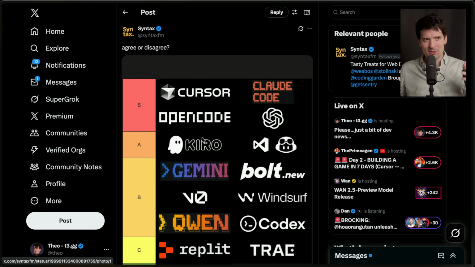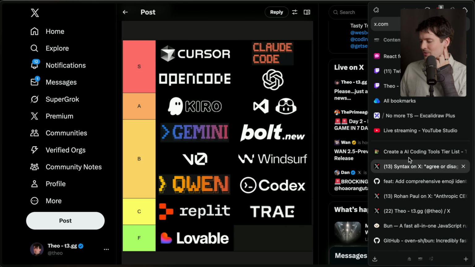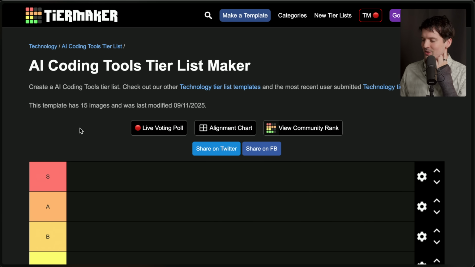And that also seems to be what the syntax guys think. They put up a tier list where they ranked all the different vibe coding tools. And there are parts here I agree with. There's also parts here I don't. And as such, we actually grabbed the AI coding tool tier list maker so that we can do our own tier list. And as you guys know with me, this will be a very objective list. We'll be ranking on one particular vertical, which is the vibe. It is a vibe coding tier list after all, right?